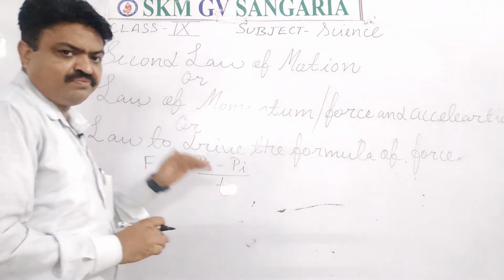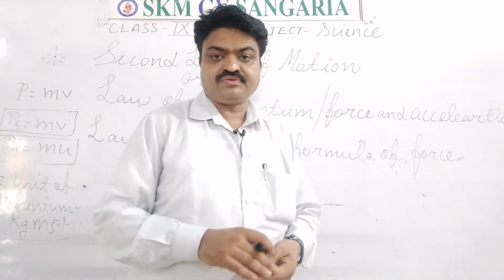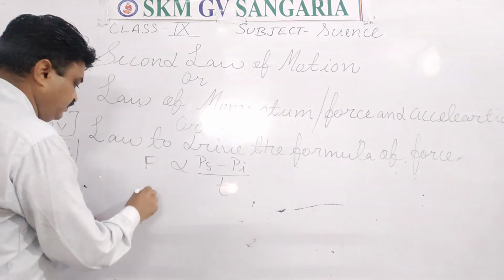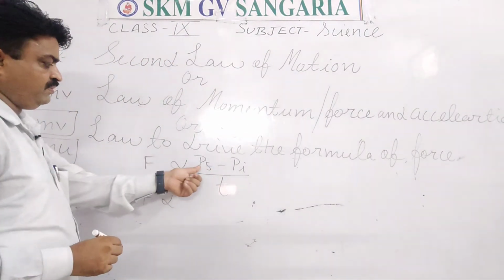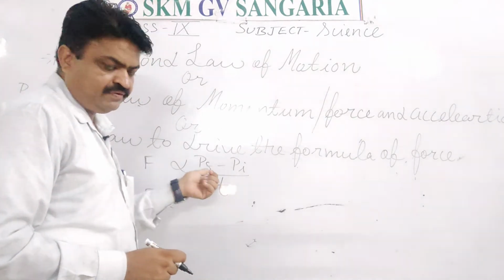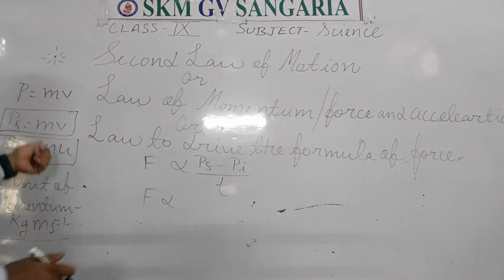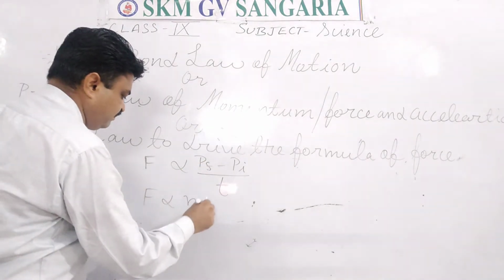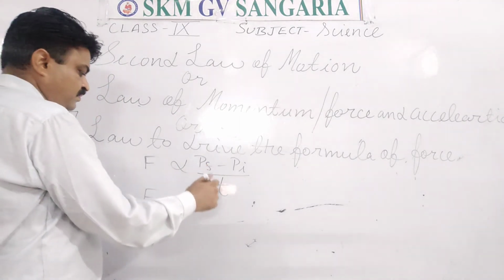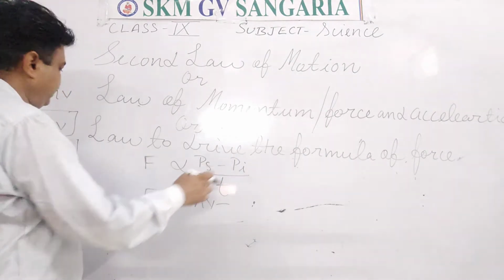Now with the help of this we can derive the formula of force, student. How? Now F is proportional to Pf, the final momentum. What formula have I told you for the final momentum? It is mv, so you put mv here, subtracted by Pi, the initial momentum.